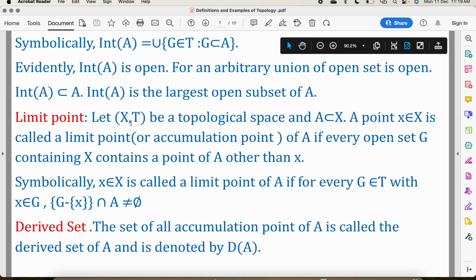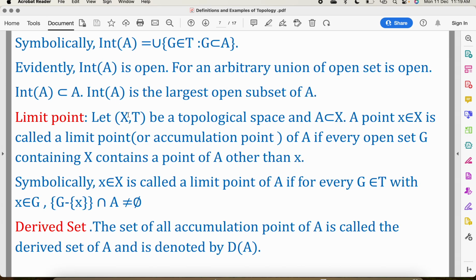Now limit point. What is a limit point? Suppose (X, T) is a topological space and A is a subset of X. A point x belonging to X is called a limit point of A if every open set G containing x contains a point of A other than x.